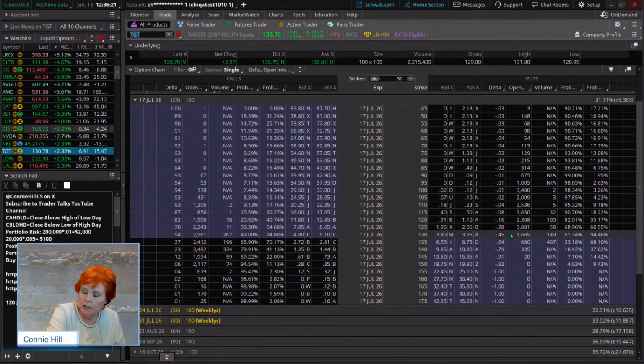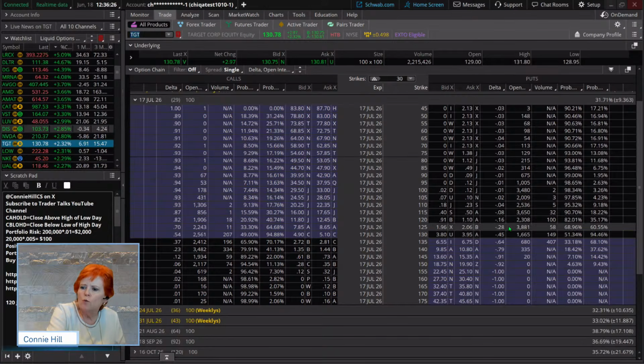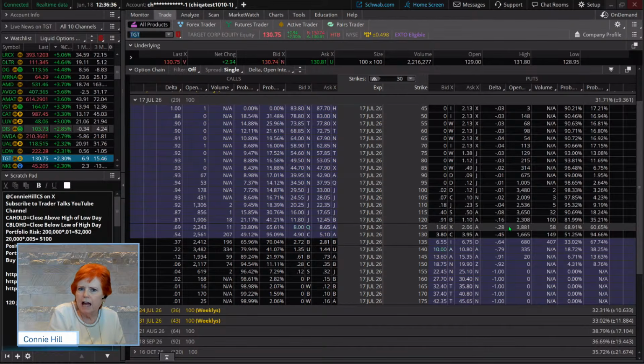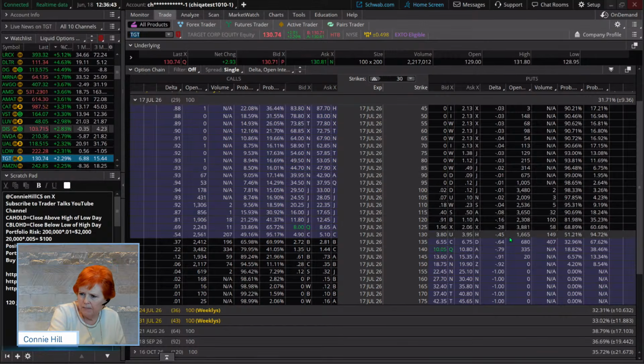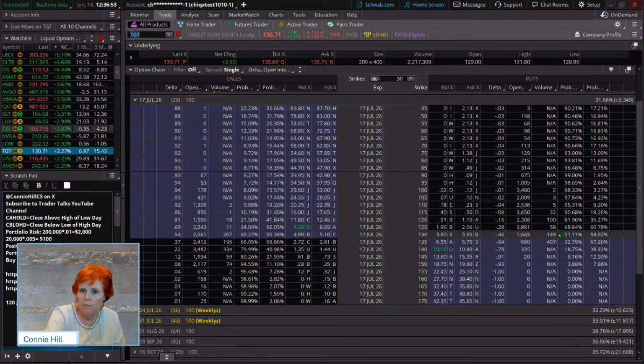Now again, multiple choices. We've got a 45 delta. We don't have a 30-something delta. We jump down to a 28 delta. So for spread purposes, trying to find something in that range that we like, nothing is really that perfect there. However, we could look at this 45. Now, it is not a higher probability yet. If the stock continues to move up, that probability will change. Right now, it's sitting at 51%.